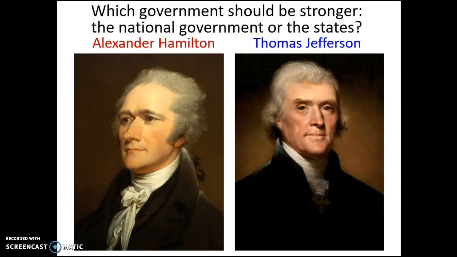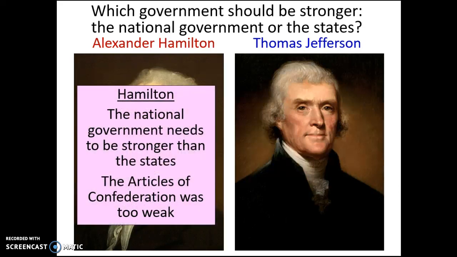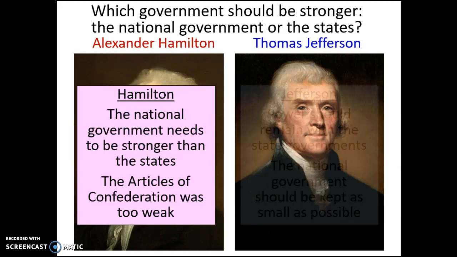Next, which government should be stronger, the national government or the states? Hamilton was very much about the national government, it having as much power as possible. He learned from the mistakes of the Articles of Confederation, and so as a result wants to ensure that we don't have that problem again, and therefore wants to make sure we have a stronger federal or national government.